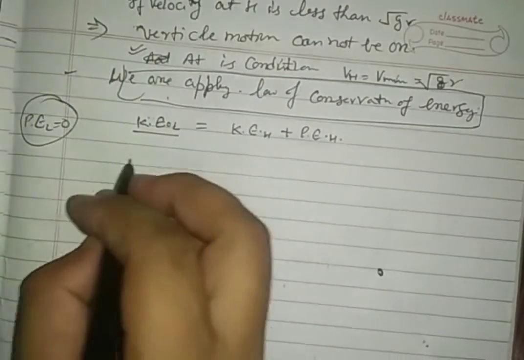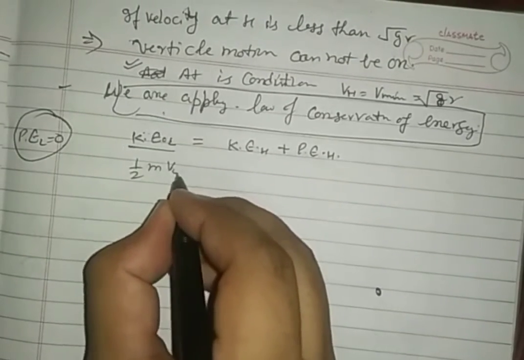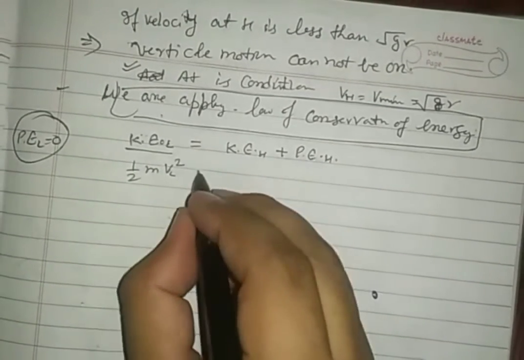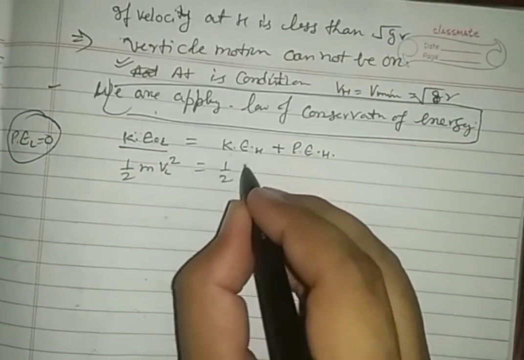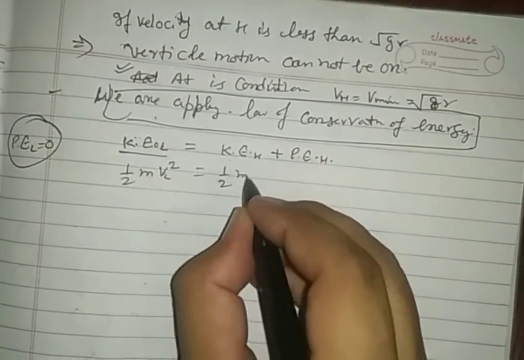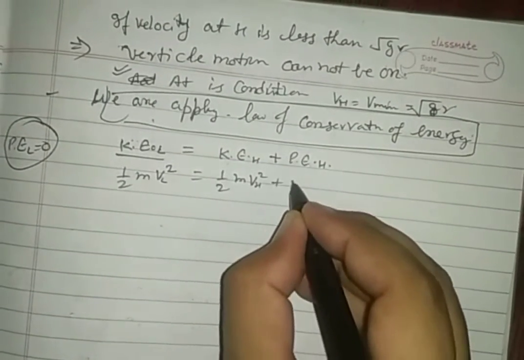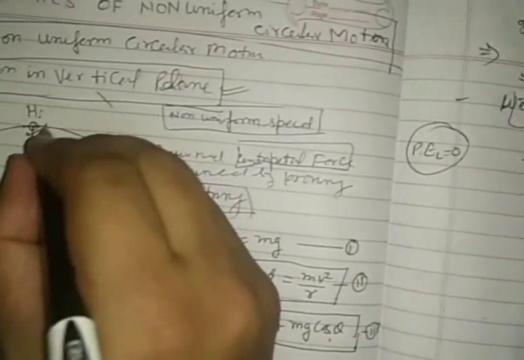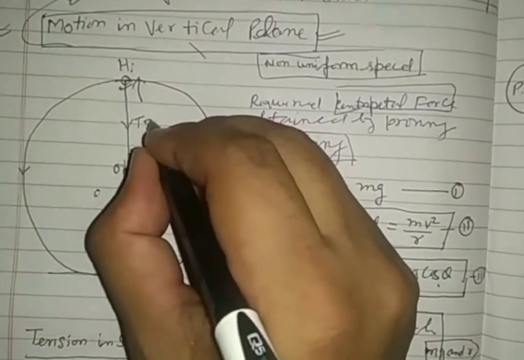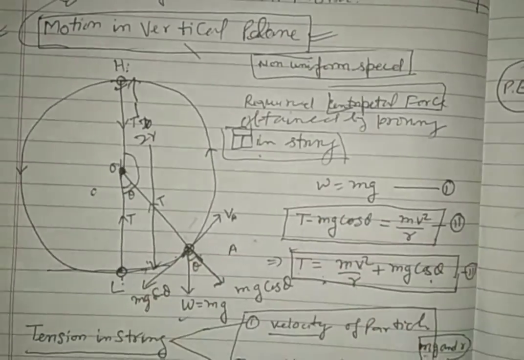Kinetic energy at L is half m VL square, which is equal to kinetic energy at the highest point, half m VH square, plus potential energy mg times the total height, which here is 2r.